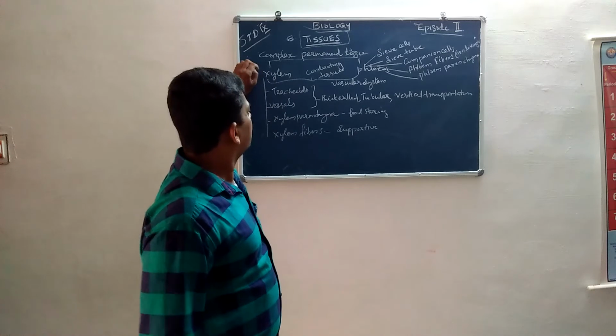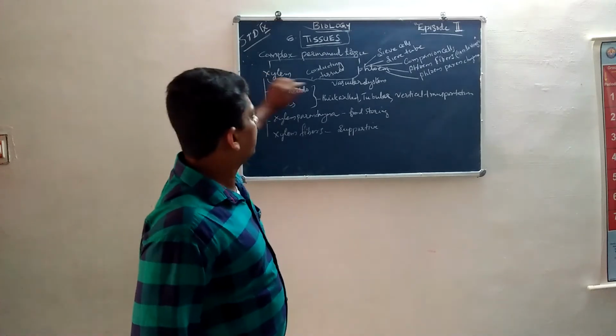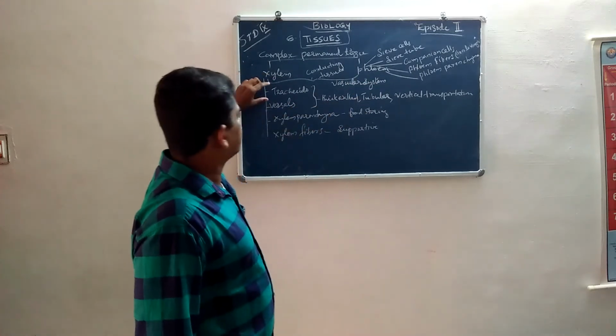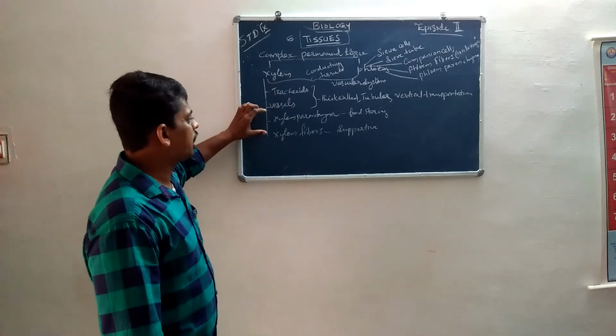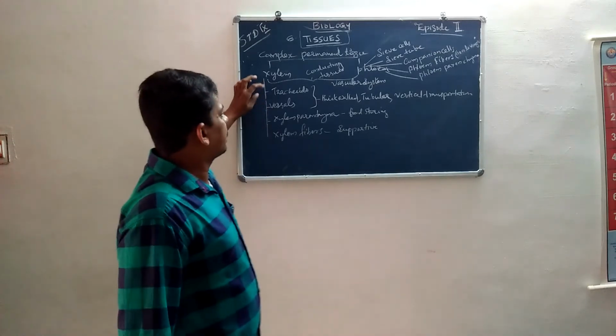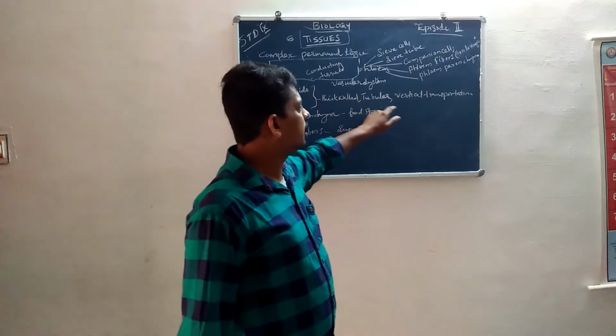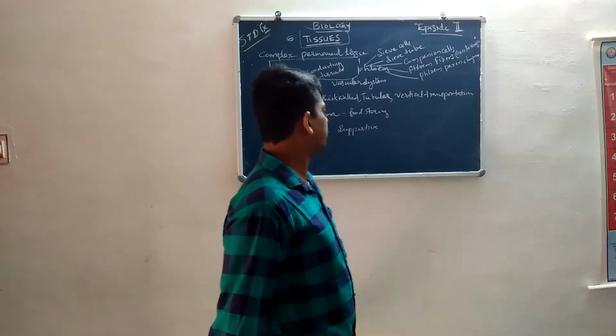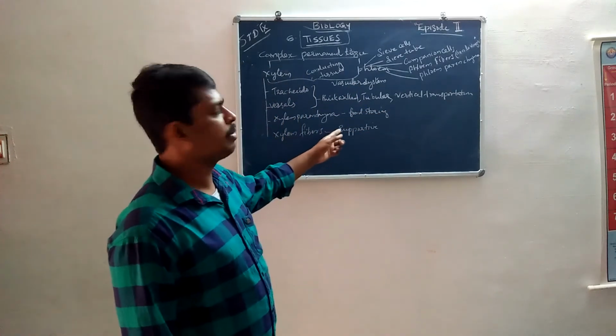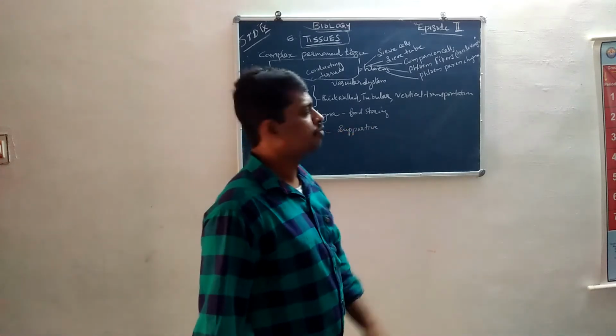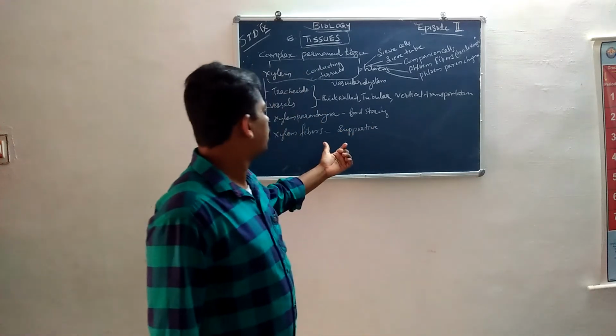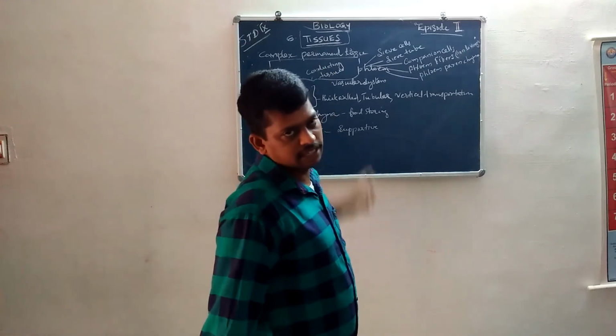Okay, once again, complex permanent tissues are of two types, xylem and phloem. Xylem consists of tracheids, vessels, xylem parenchyma and xylem fibers. Tracheids and vessels are thick-walled tubular cells that make vertical transportation possible. Xylem parenchyma functions in food storing, and xylem fibers are supporting cells.